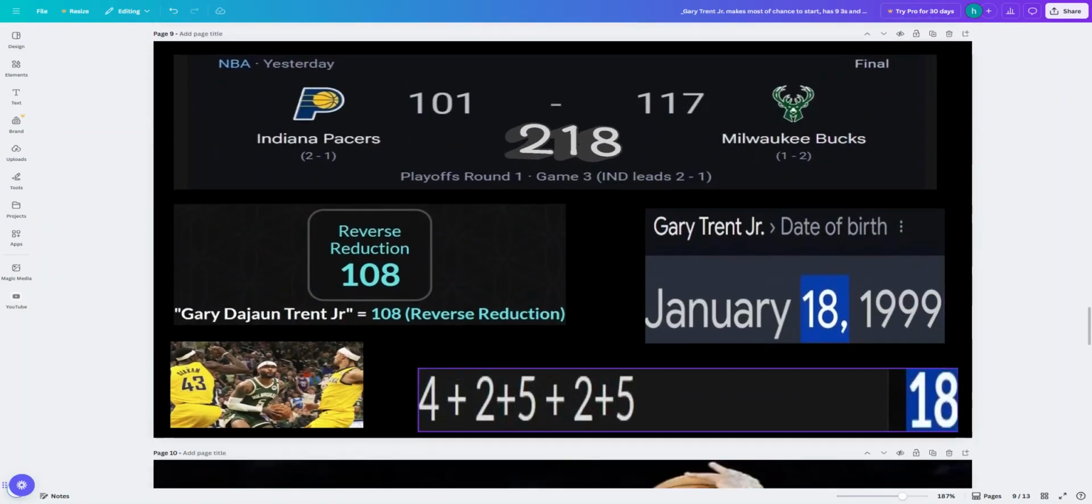Okay, and one last connection here. You see how you have 18 date numerology on the game as well? Gary Trent Jr., born on the 18th day of the year. Gary DeJuan Trent Jr., 108 like 18. Total points scored here, 218. All right.